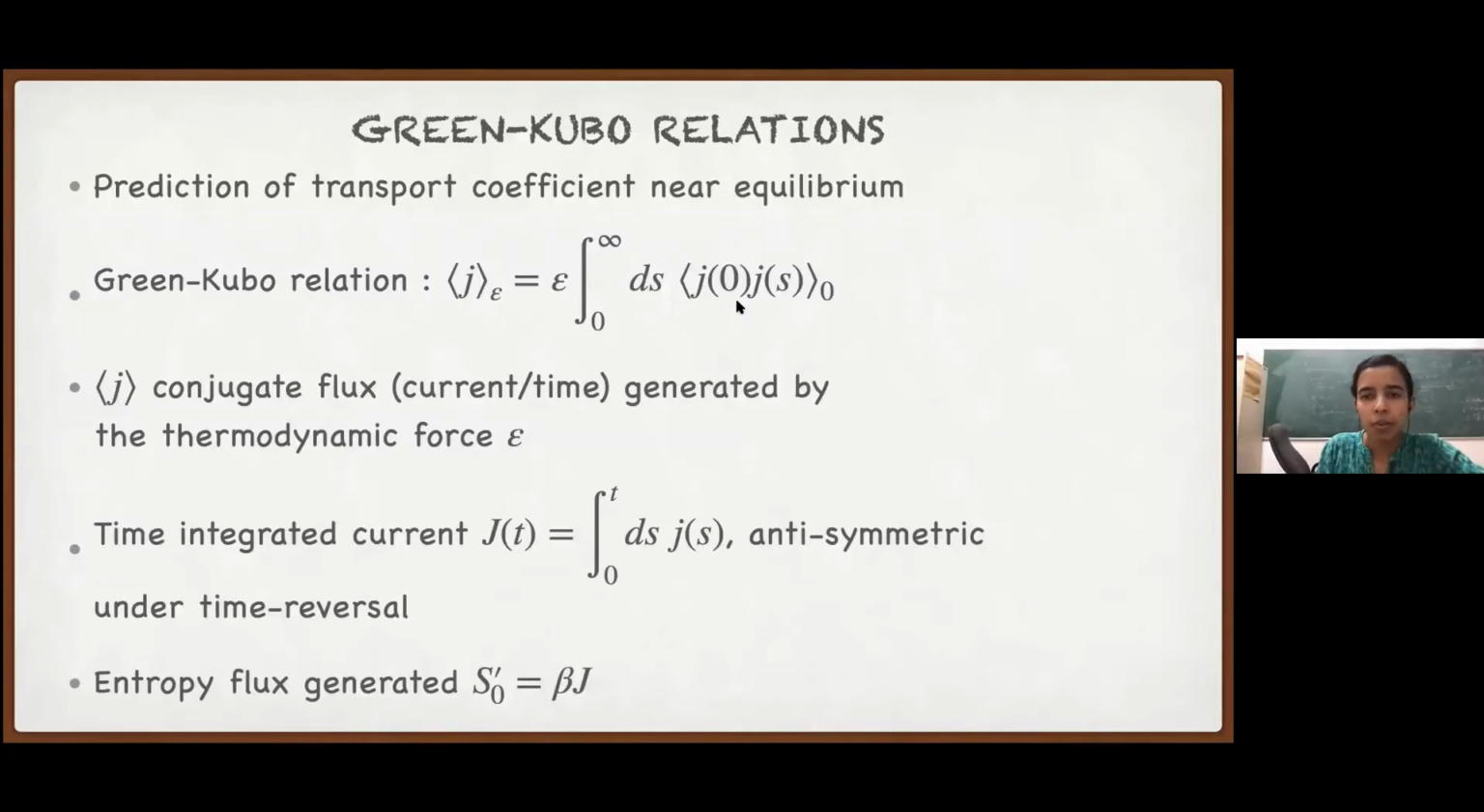So now we will see how we can get this from the path observable. For that, we define something called the time integrated current, which is just the integral from time 0 to t of this instantaneous current. Why we do this is because this capital J has a definite time reversal symmetry property. It is antisymmetric under time reversal, while this small j is not. Physically it's quite clear: if we apply some thermodynamic force, the excess entropy generated by this force is basically proportional to the current. So S0 prime would actually be beta j. We'll see numerous examples of that. Let's accept that for now.